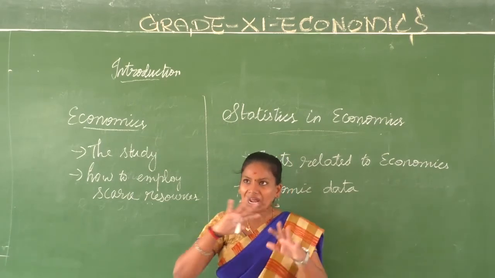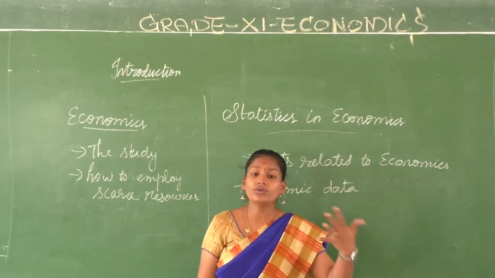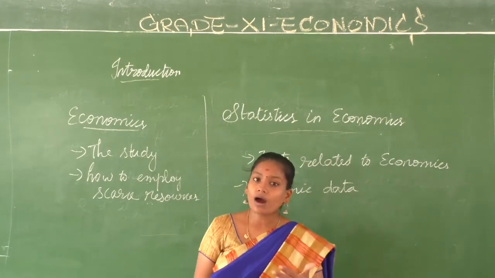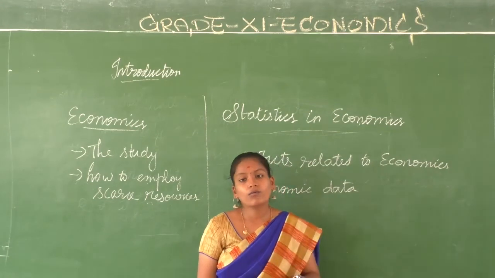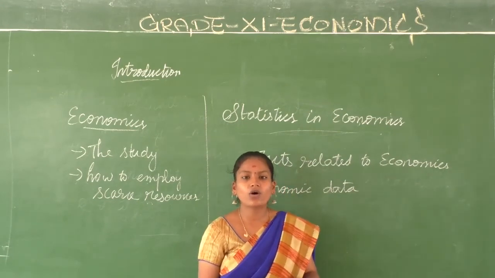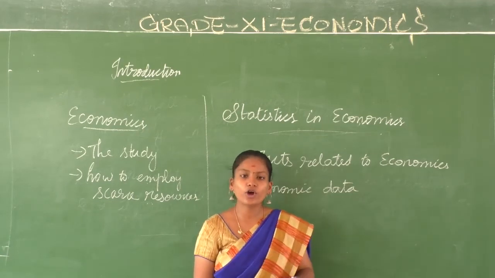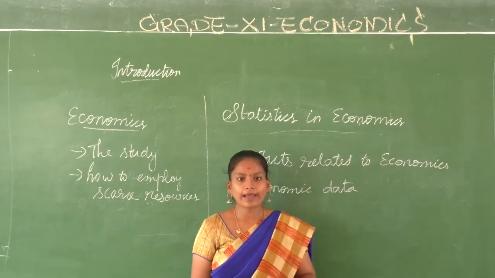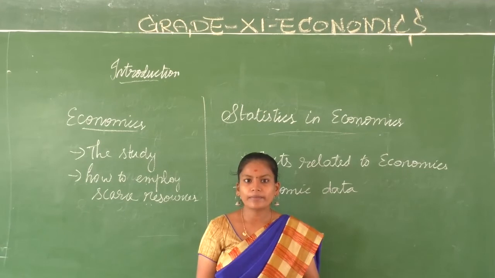I have to eradicate poverty means just by saying it you can't eradicate. You need to study about it. You need to get some information about it. How do you do it? Using facts and data. And what are these facts called? They are called economic data. They are called economic facts and economic data. They will be put into practice. You will be analyzing them and you will be using them.